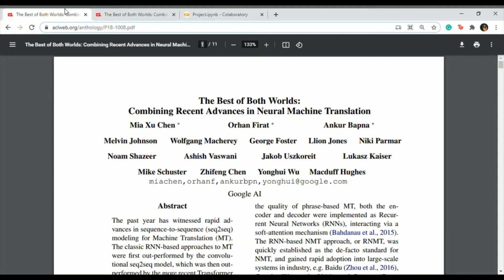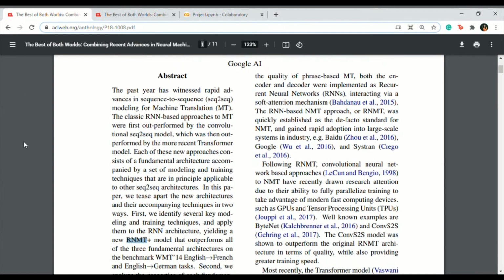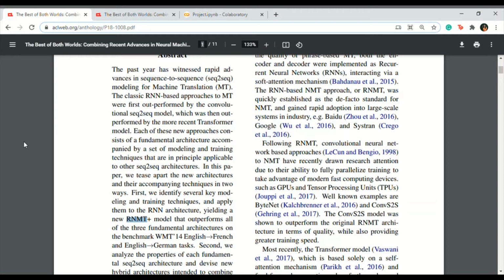A little bit of introduction. In recent years, there has been a few research that uses deep learning techniques, such as neural networks, to construct a model that is able to translate a text from one language to another. This field is commonly known as neural machine translation, or NMT. One of the models proposed is the RNMT Plus model.